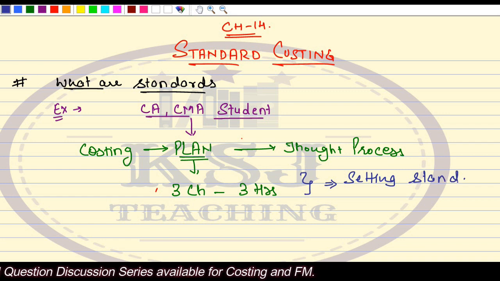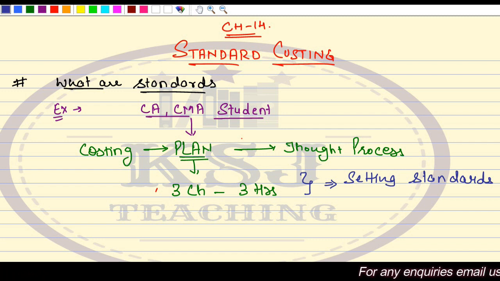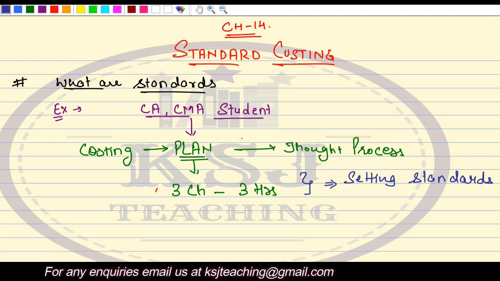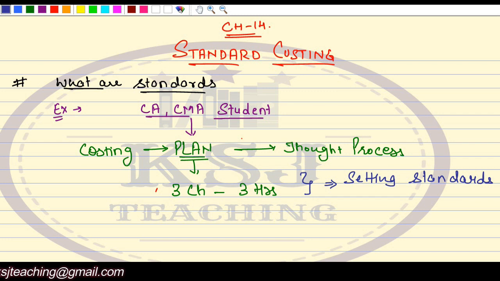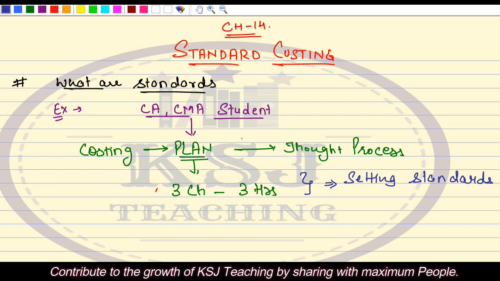Standards means some goals you are setting, some plannings, some thought process that yes, this thing I will do in this much time or in a particular way. So you are setting the standards that yes, I have to do this job in this much time, right? Your thought process is like, I will cover this, don't worry.